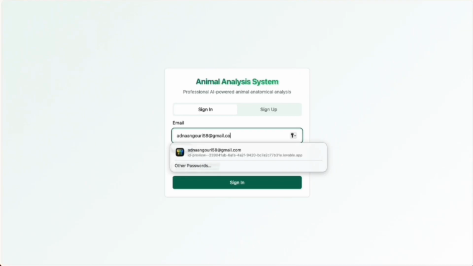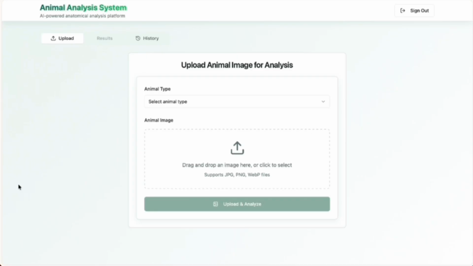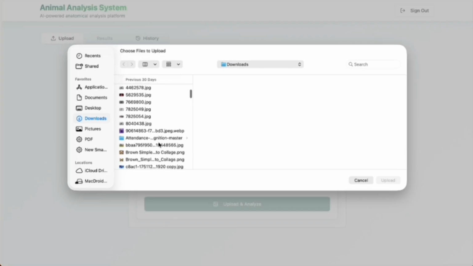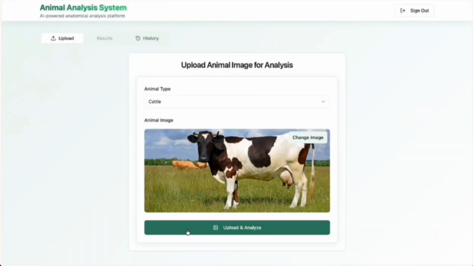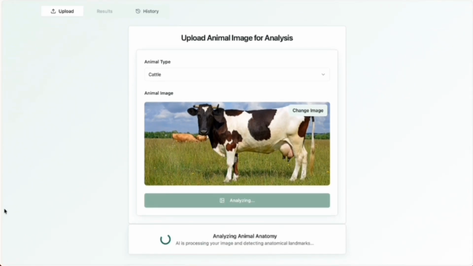First, we have to sign in with an email ID along with a very strong password for security reasons. Then we have to drag an image or video to upload in this prototype, and AI will start processing to detect data from that image or video so that it can showcase the overall result along with segregating the data into sections. For example, length section, width section, chest section, breed section,